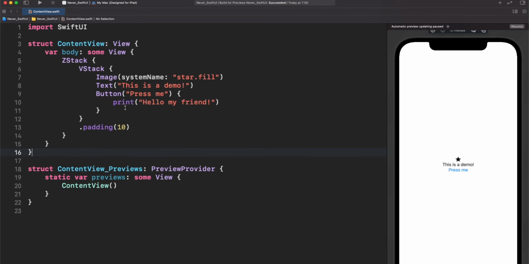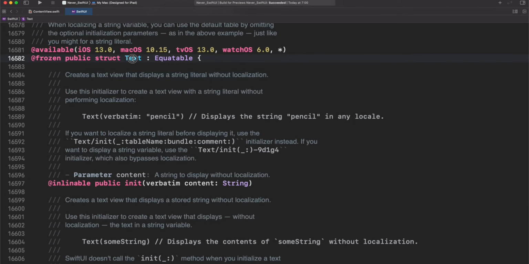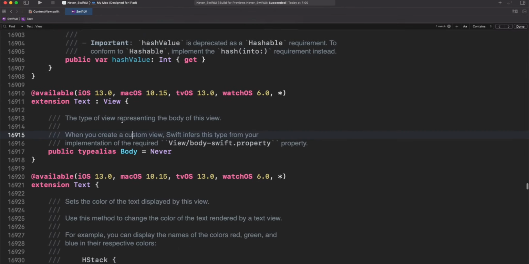Yeah, and let me explore here. For example, we have image and text. Let's explore text. In this case, text is just conforming to Equatable, but let's find out where is the declaration of text as a view. There you go. Here is the declaration of text conforming to the View protocol. However, look at that. This body type alias is declared as a never type. What the hell is going on here? Well, it turns out that, as we saw in the previous example, in this case we are sending a message to Swift that this particular body is not required to be evaluated.